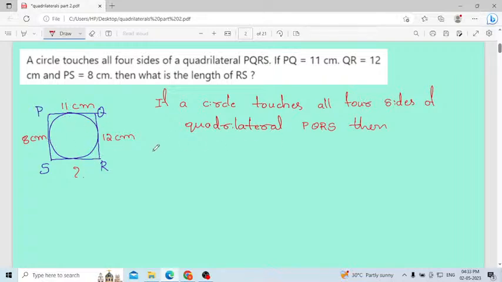This is the condition you have to remember: PQ plus RS will be equal to SP plus RQ.